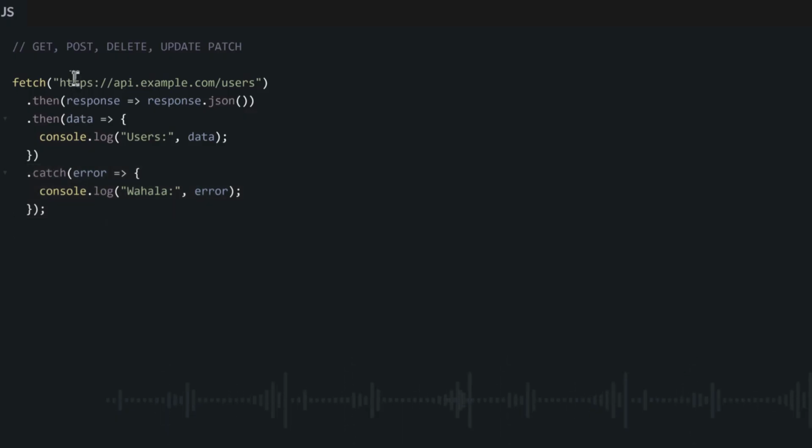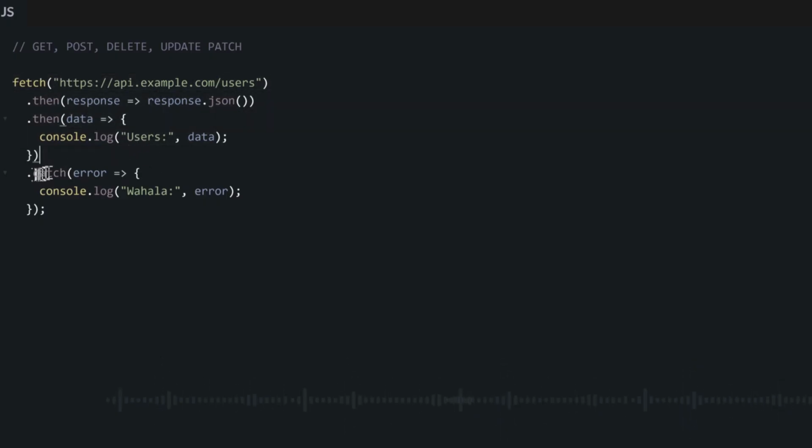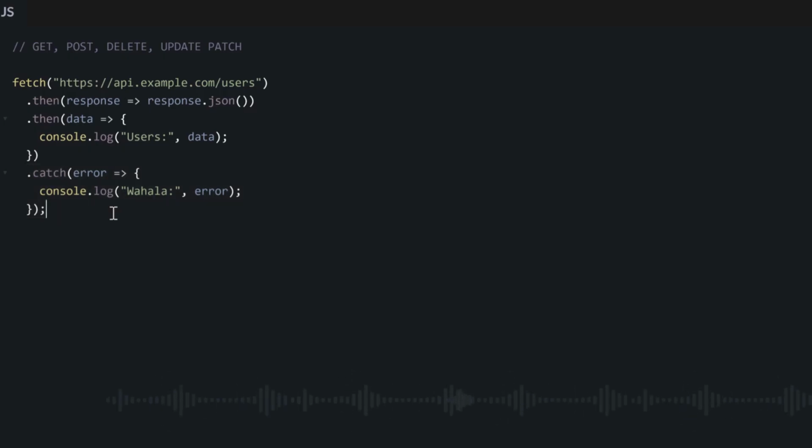So you first run what is above, this fetch dot then and dot then. But if you get an error instead of the data, then in this dot catch area you catch the error. And you can do anything you want with this error message that is sent back to you too. You can use it to know the specific things that are wrong with your request. This kind of API call is what we call a GET request. We use it to collect data from an API, but like I told you, APIs are not only for collecting data. You can also use them to store, update, and delete data. For now, knowing how to fetch data is enough at the beginner level.